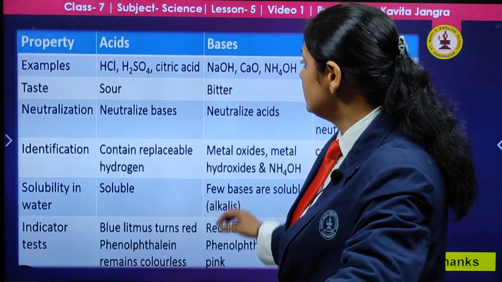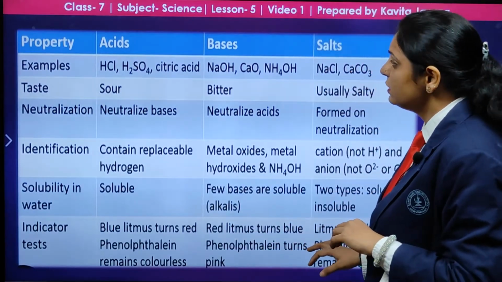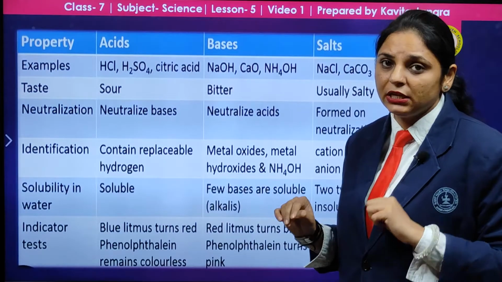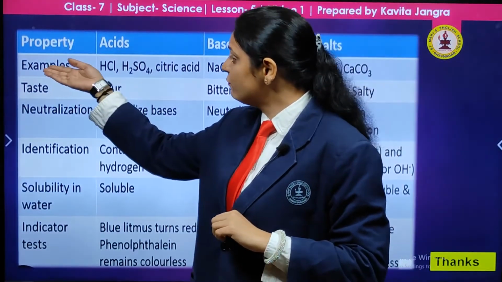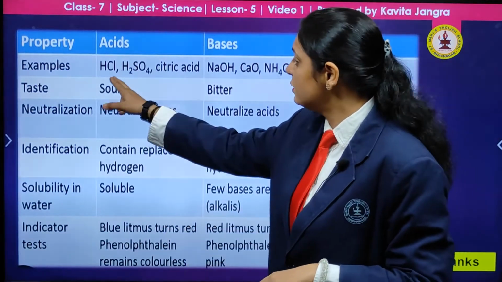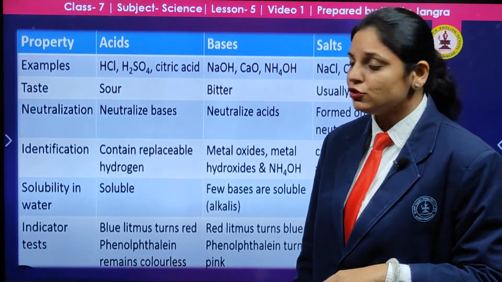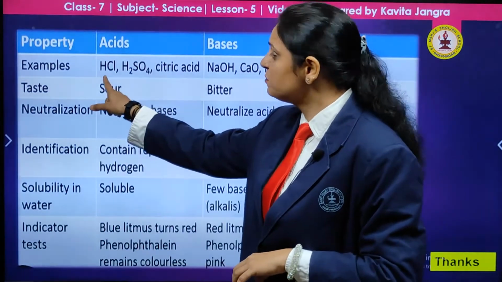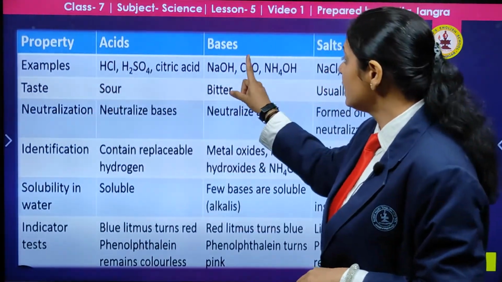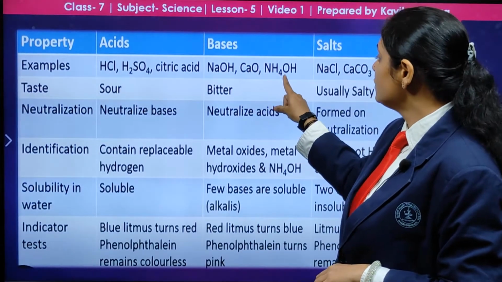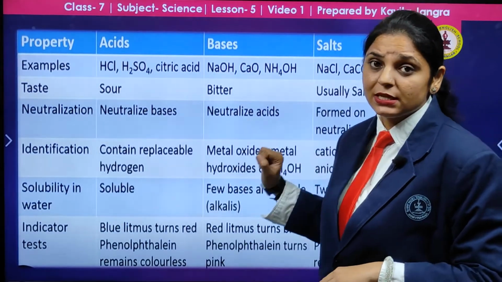Next is this property that you must know: acids, bases and salts are categorized into 3 things. Examples of acids are hydrochloric acid, indicated by the formula HCl, H2SO4 and citric acid. The common thing you see here is that H is present in acids, and in the case of bases, NaOH, calcium oxide, NH4OH, OH is present.